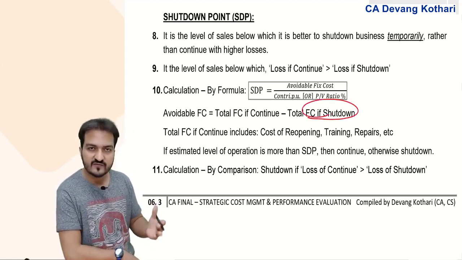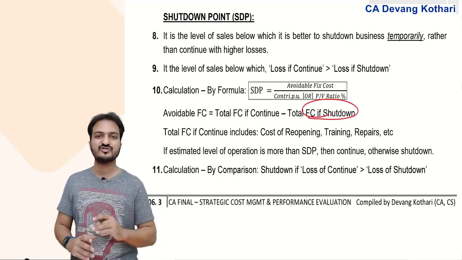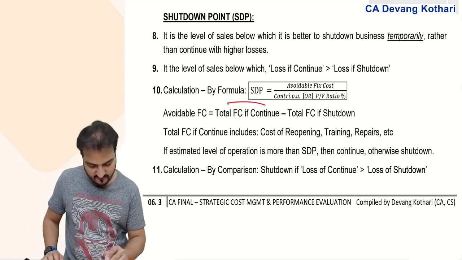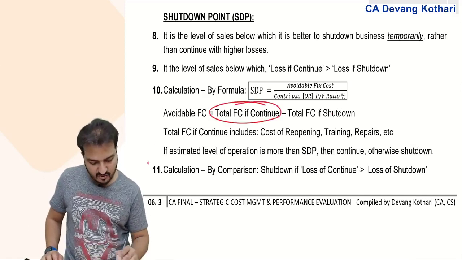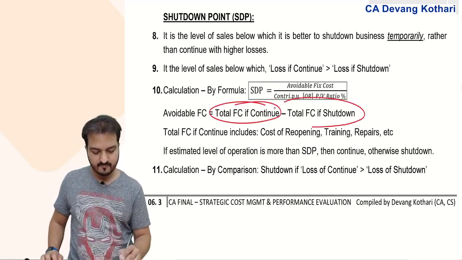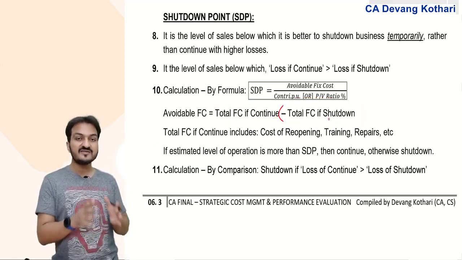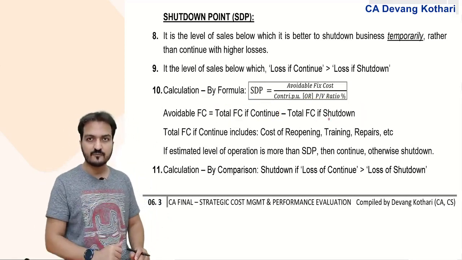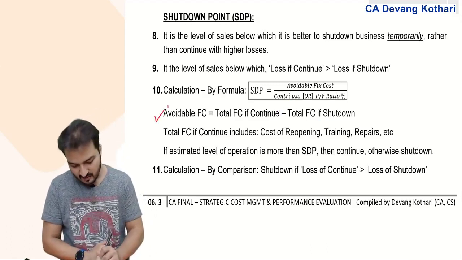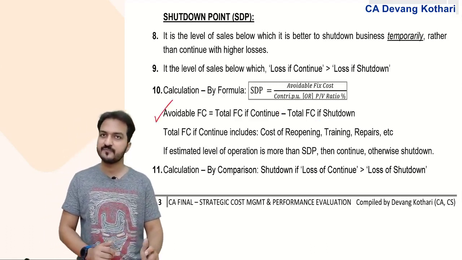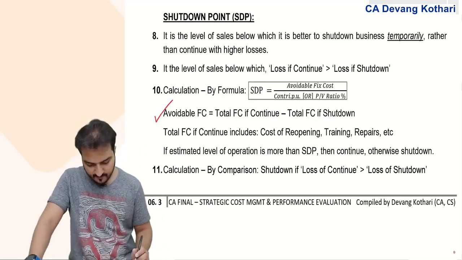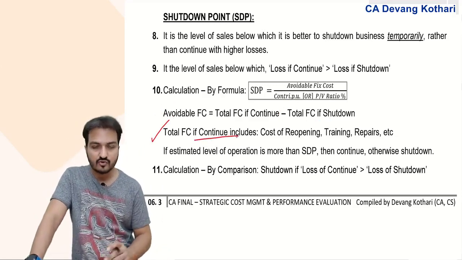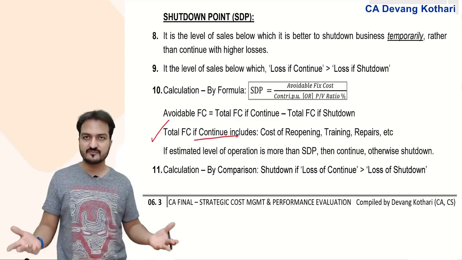And the difference of these two will be the fixed cost which I avoided because of shutting down. The total fixed cost of continuing minus the fixed cost after shutdown will give me that difference. That difference is the fixed cost which is avoided because of shutting down. That is called avoidable fixed cost. Done? Okay. Total fixed cost if continue includes all the regular fixed costs.